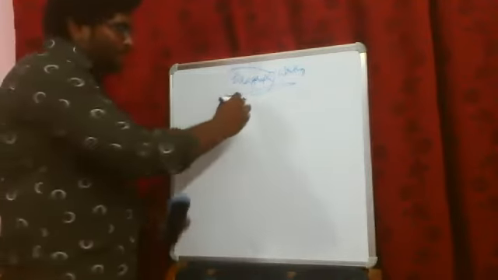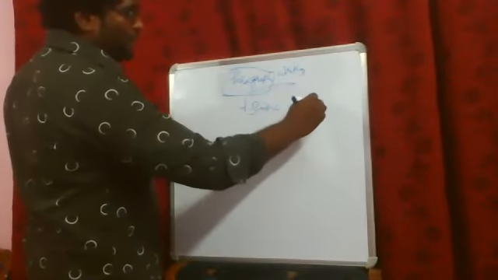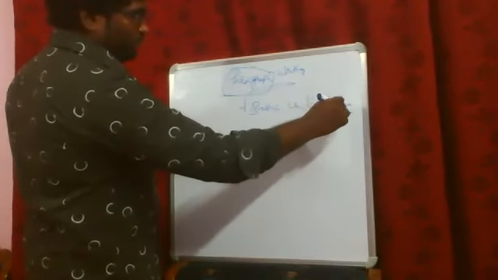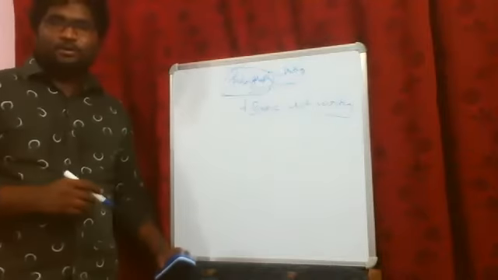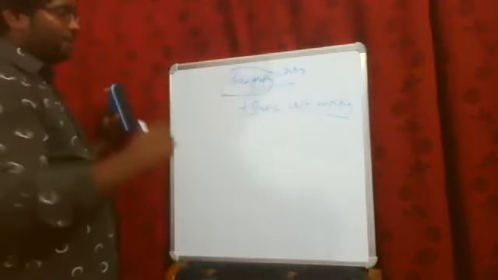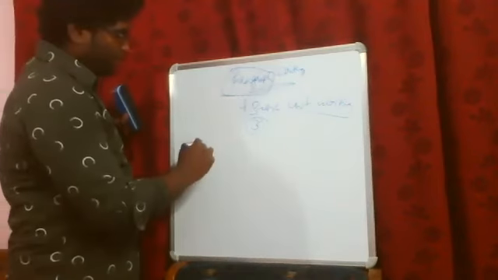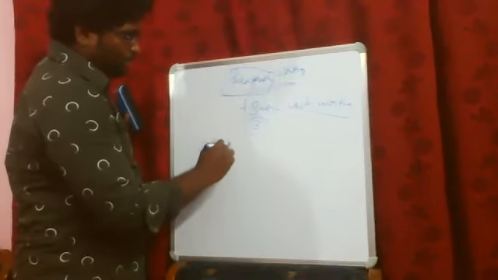A paragraph is a basic unit of writing. That is what a paragraph stands for. And this paragraph has been divided into three parts. How many? Three. The first one is the topic sentence.